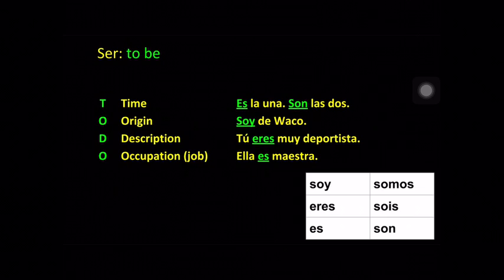It's because of description. And the last O stands for occupation, or your job. Whatever your job is, you're going to use the form of ser. So I could say, ella es maestra. She is a teacher. Or your job right now is to be a student. So I can say, ustedes son estudiantes. Y'all are students. So follow the TODO rule to remember when to use the verb ser. A little bit more to remember, but hopefully that acronym will help you out.